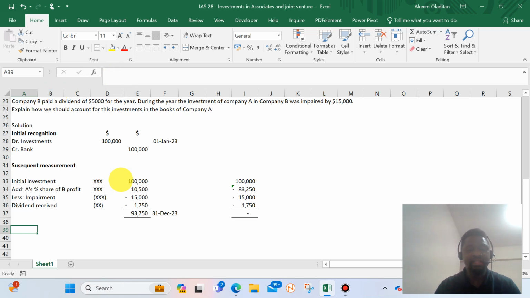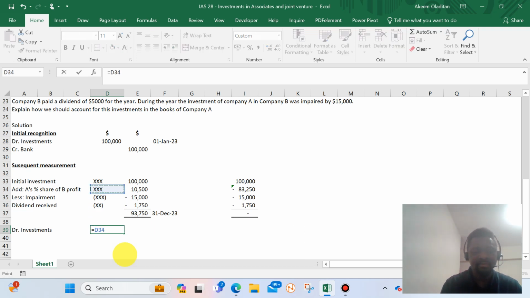If you look at it here, we have debited investment with 10,000, which is this 10,000 that we have here. What account do we credit? We credit profit and loss account.